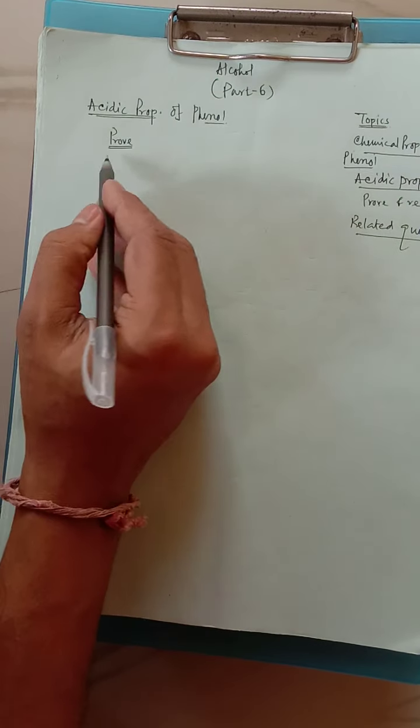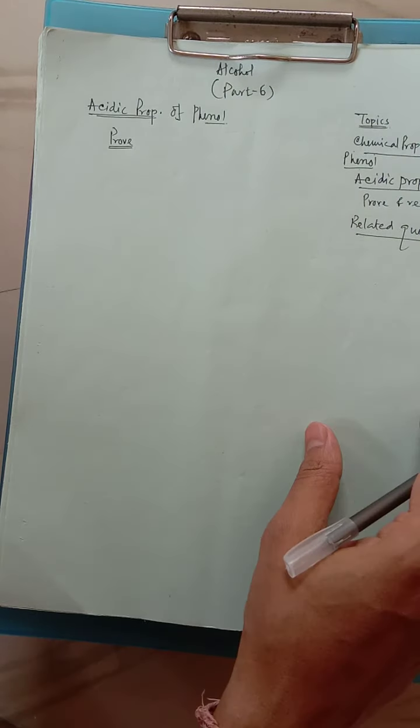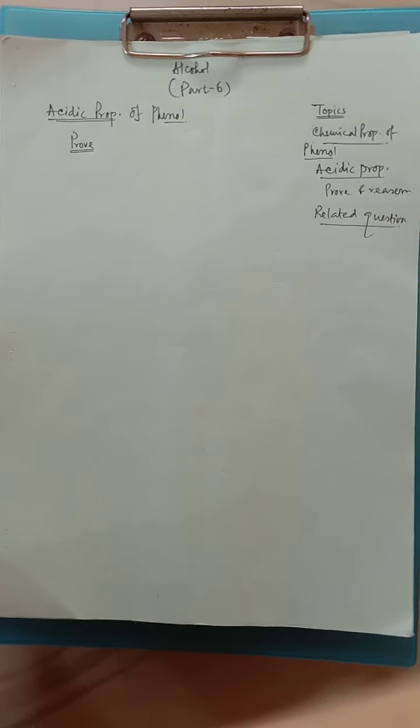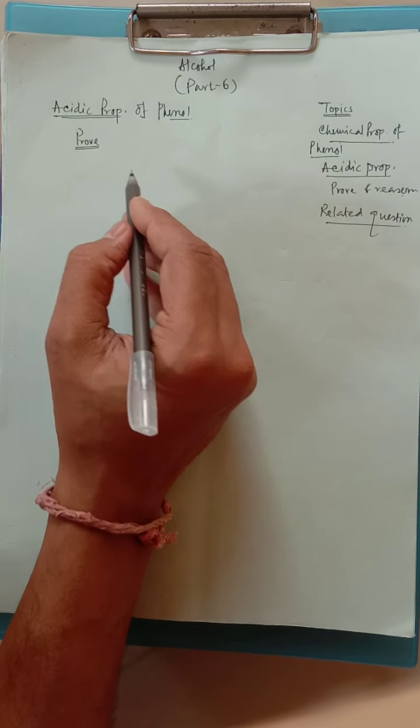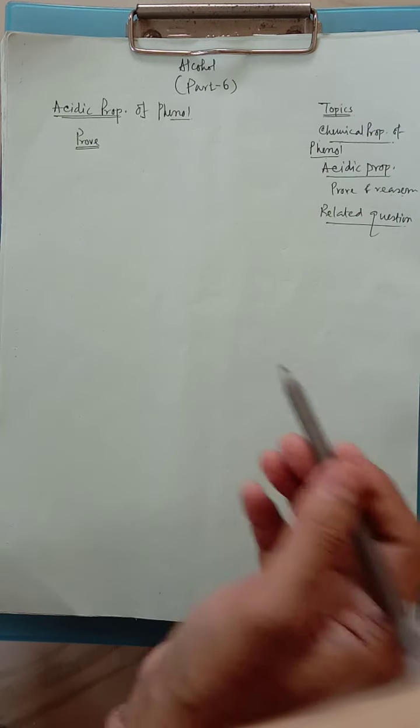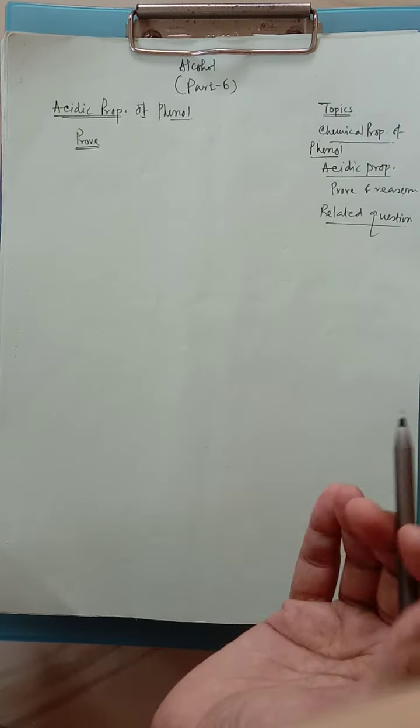Now, first of all, the proof of the acidic property. How can we prove that a substance is acidic? We all know the basic fact that whenever a substance reacts with a base, it can produce salt and water. That is the basic acidic character.